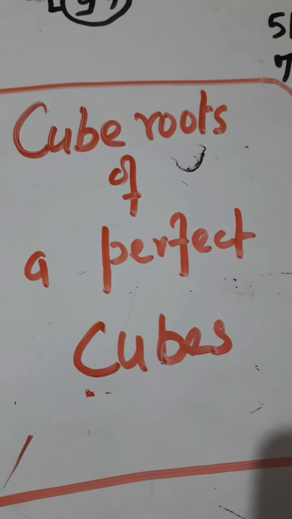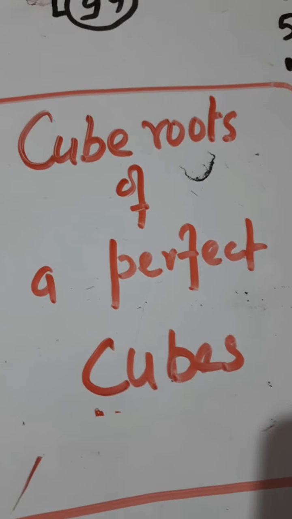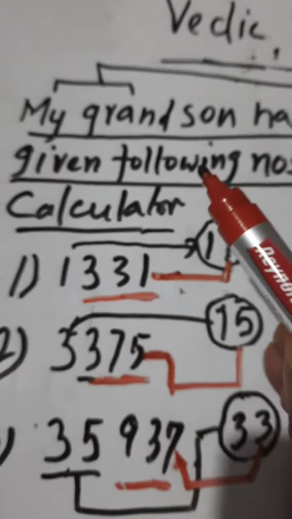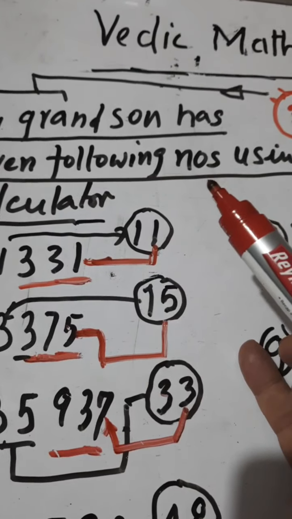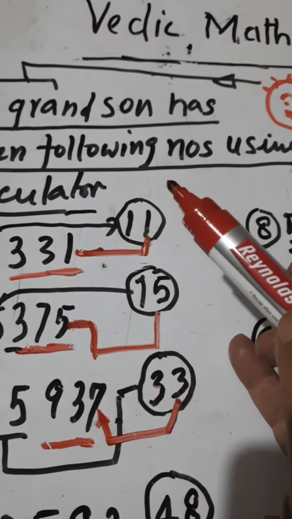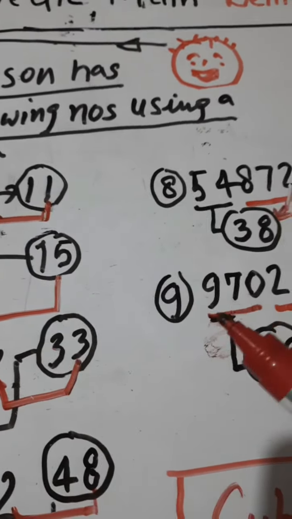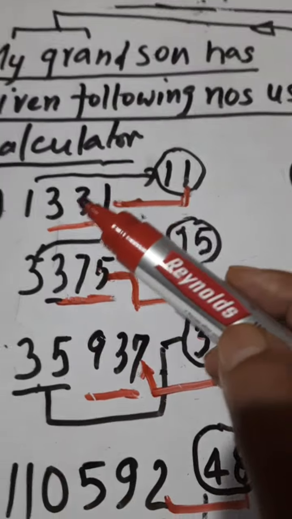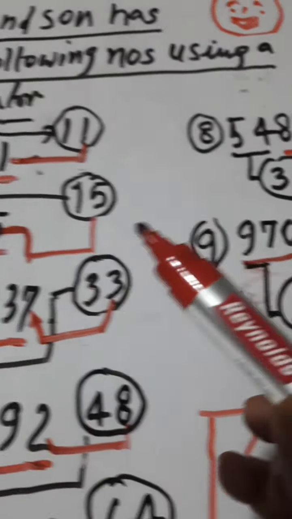Now we continue to get cube roots of a perfect cube. I asked my grandson to take a calculator and give me numbers using the calculator. So I asked him to cube any numbers, say between 11 to 99, and give me the answer after cubing. So he gave me a list, 1, 2, 3 to 9.